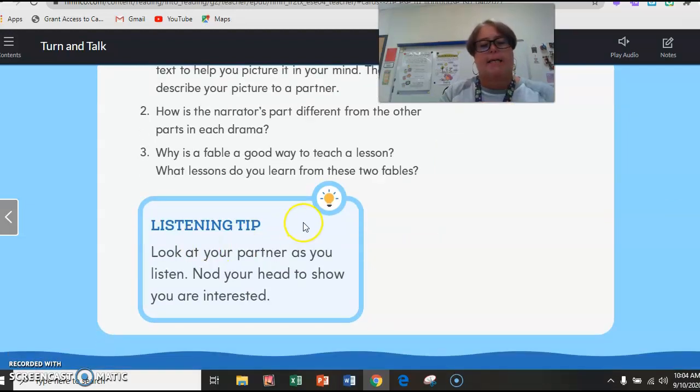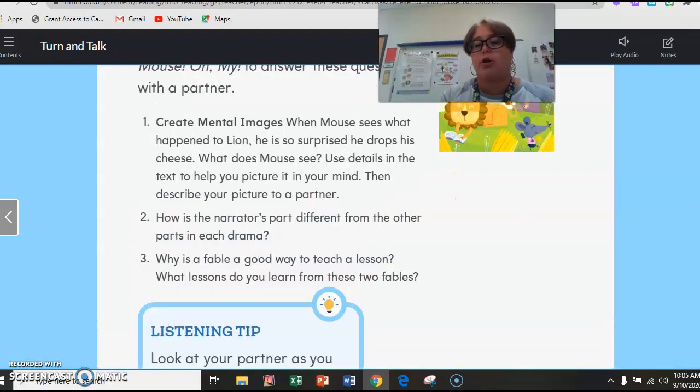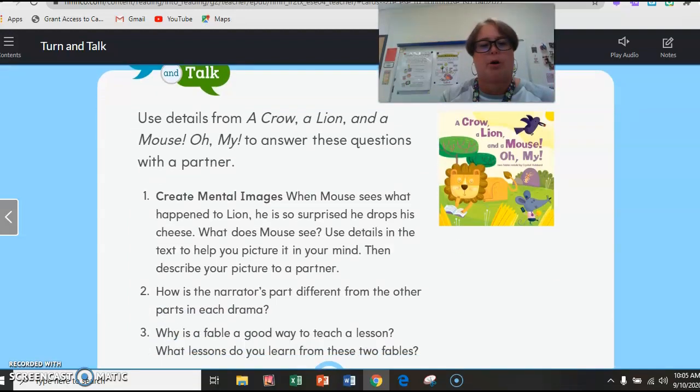A listening tip. This is just a little tip right now for when you're listening and whenever you're talking to someone, a partner, whoever you're telling the story to. Look at your partner as you listen and nod your head to show you're interested. So when you're retelling this story to someone else, make sure you're looking at them. The person that you're telling it to should be looking at you and nodding like, I'm listening. I hear what you're saying. Those are all great things to remember when you are talking with a partner.